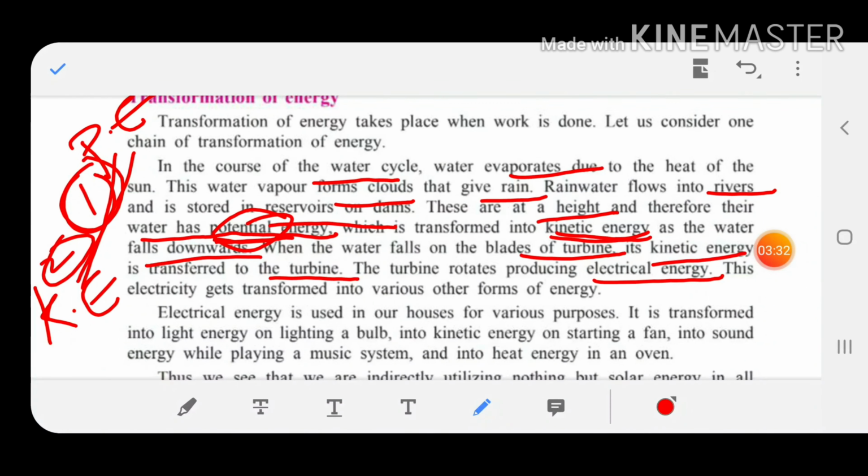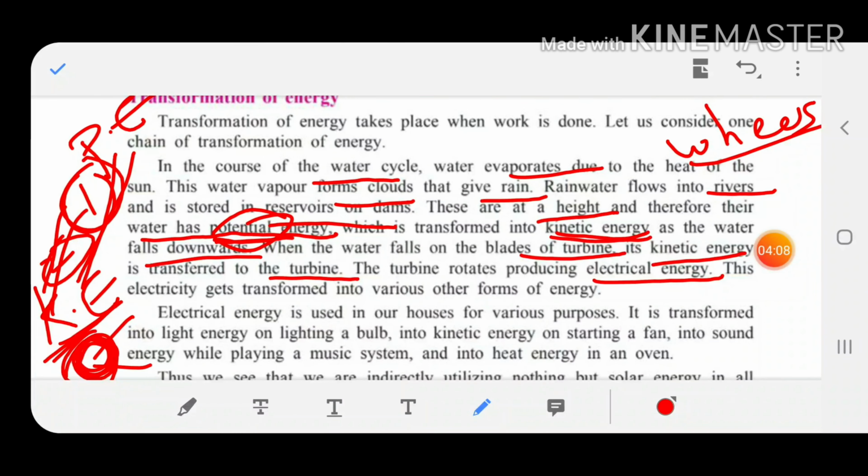Children, what happens? First, water is stored, so it has potential energy in the dam. When that dam water is made to fall, that potential energy gets converted into kinetic energy, because that water gets in motion. You know the energy which any object gets due to motion, that is the kinetic energy. That falling water gets kinetic energy. First it was potential energy, it got converted into kinetic energy, and this water turns the turbine blades. Okay, turbines are nothing but, children, wheels. They are like wheels like this.